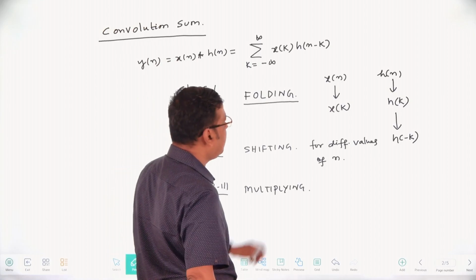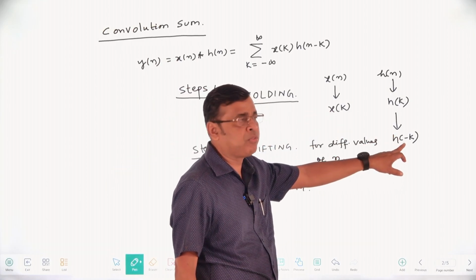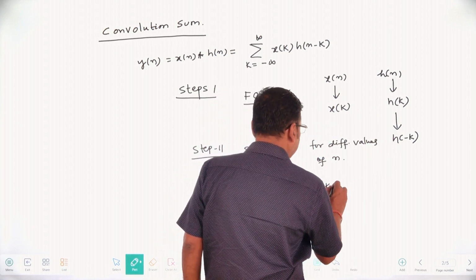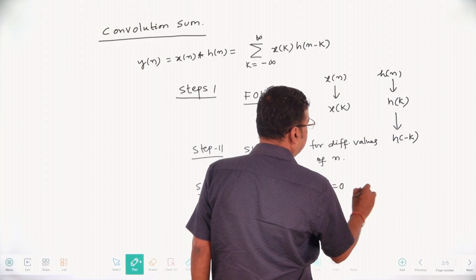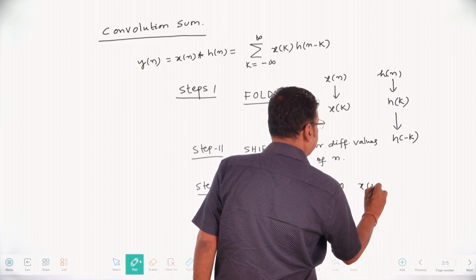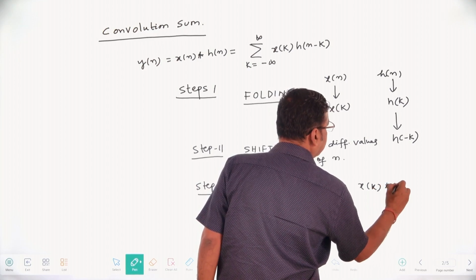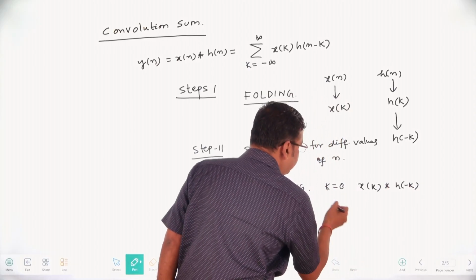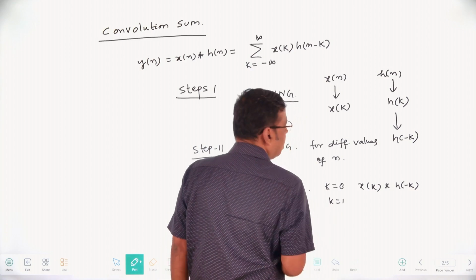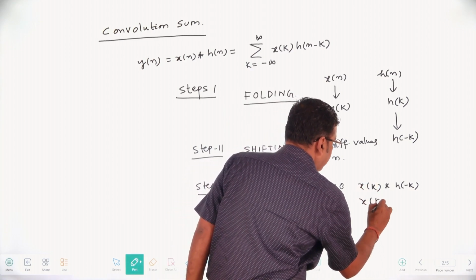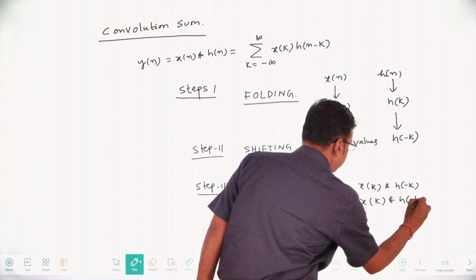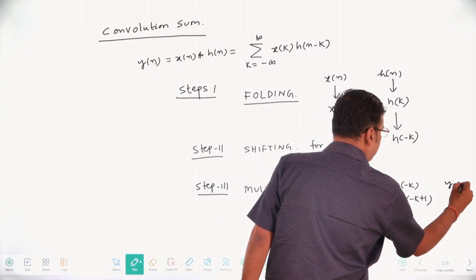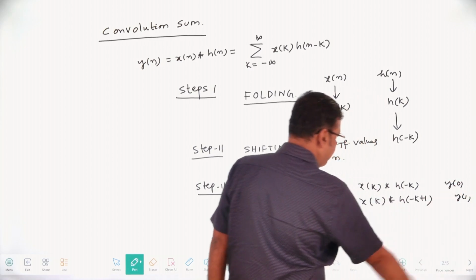But multiplying x of k with h of minus k, first for k equal to 0, for the successive sequence, that is your x of k multiplied with h of minus k for k equal to 0. Similarly, if I say k equal to 1, that is x of k multiplied with h of minus k plus 1. Multiplying this, you will get y of 0, y of 1. In this way you can find out.